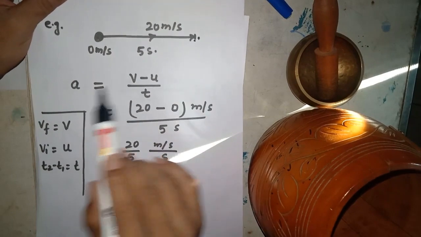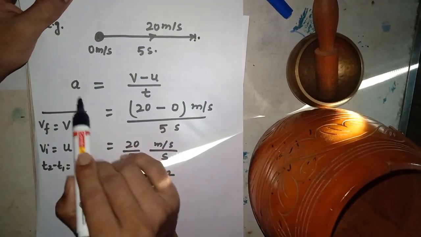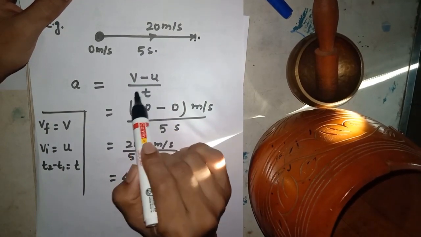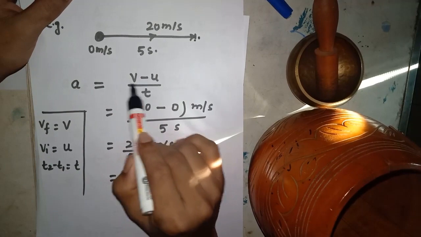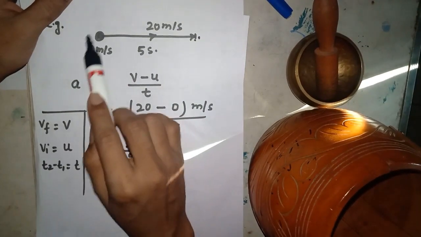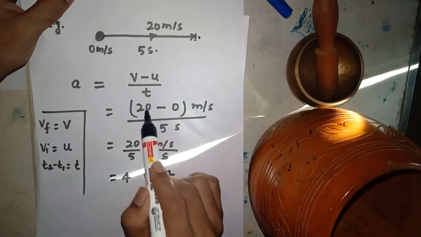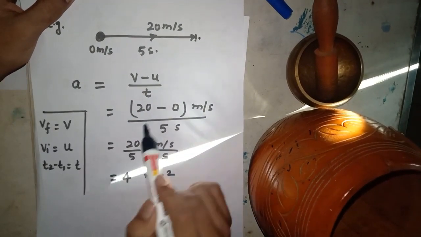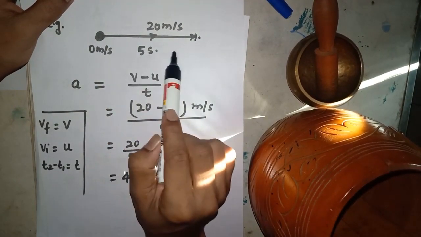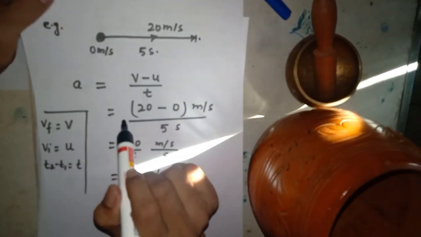This is simply by the definition. You know that acceleration is the rate of change in velocity with respect to time, that is v minus u by t. So here the final velocity you got is 20 meter per second and the initial velocity is 0 meter per second. So the change in velocity is 20 minus 0 meter per second, and the total time t2 minus t1 is 5 seconds.